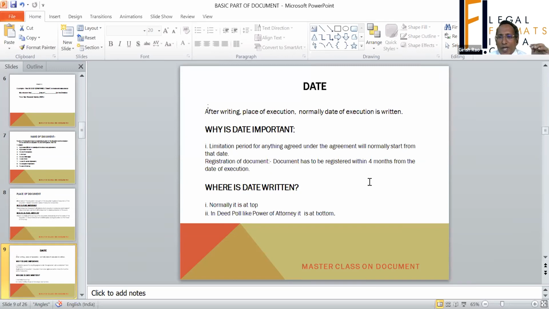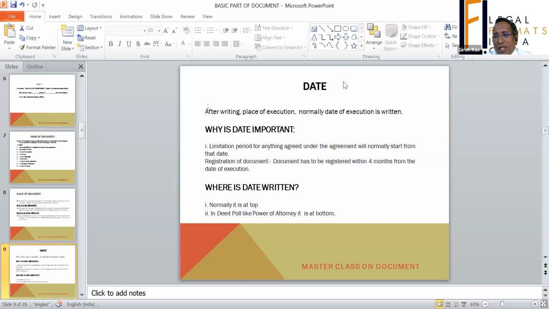Normally, as I explained to you, date will be next to the place of execution. So in the first part, it is the name of the document. Then second part is place, and third is date. These are the three things which are covered: name, place, and the date. Name is always on the top, there is no doubt about it.